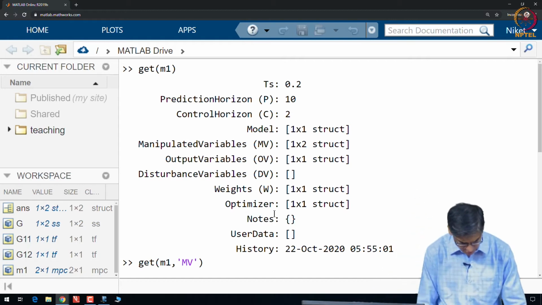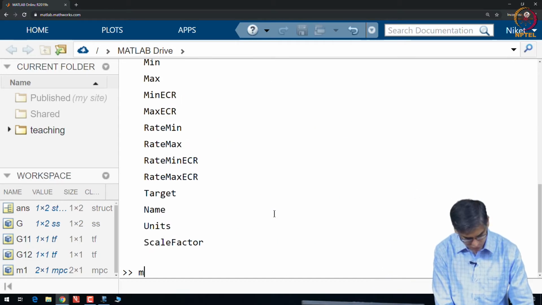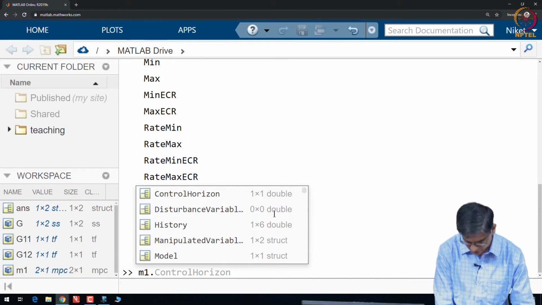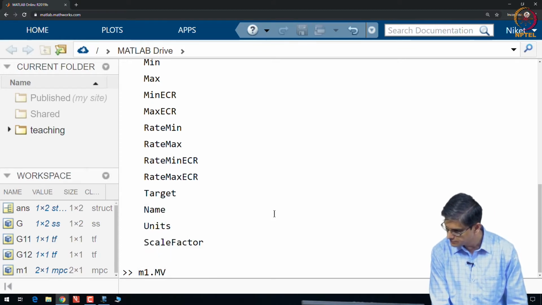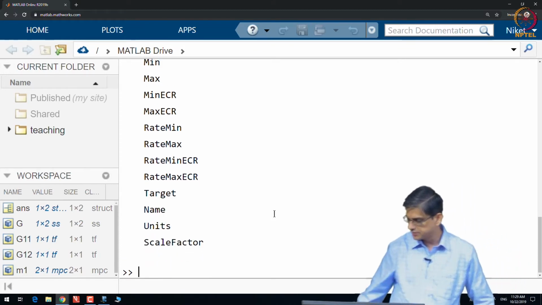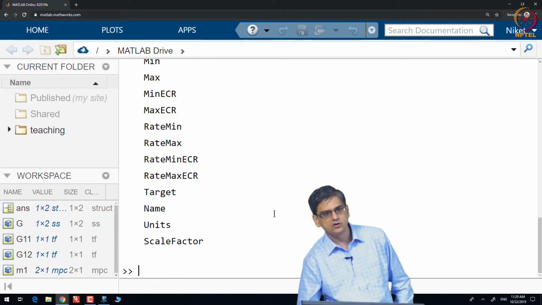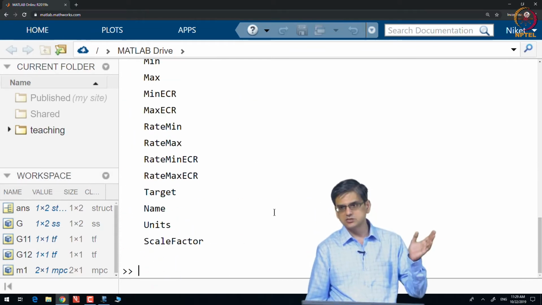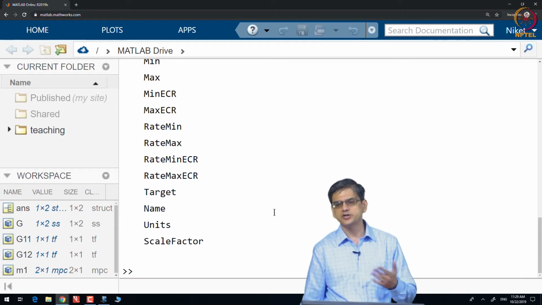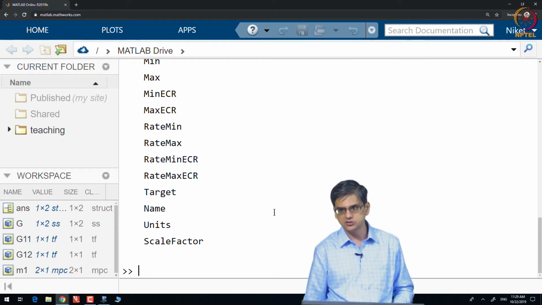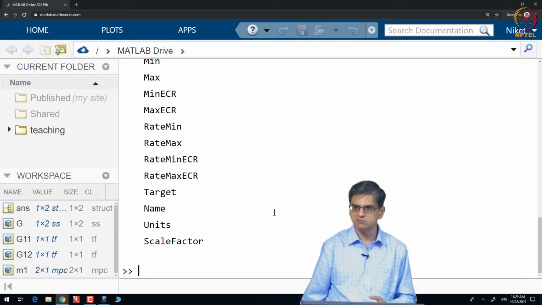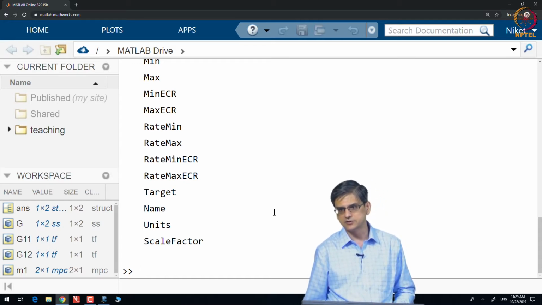The other way is to just say M1 dot MV, same thing, okay. So, just as you use get M1, you can use set M1 to give the values, or M1 dot MV equal to something will give the values to that. Okay.